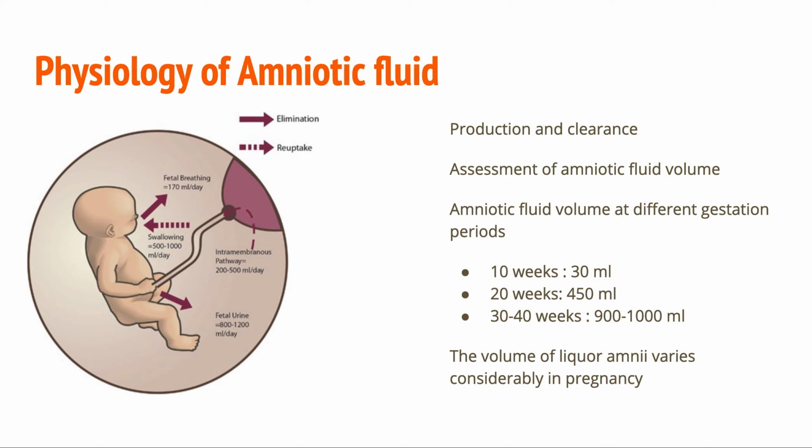Amniotic fluid index is calculated by dividing the uterus into 4 quadrants and measuring the largest vertical pocket of liquor in each of the 4 quadrants. The sum of the 4 measurements is the amniotic fluid index in centimeter. Normal range is 5 to 25 centimeter. If it is less than 5 centimeter, it is called oligohydramnios. If it is more than 25 centimeter, it is called polyhydramnios.